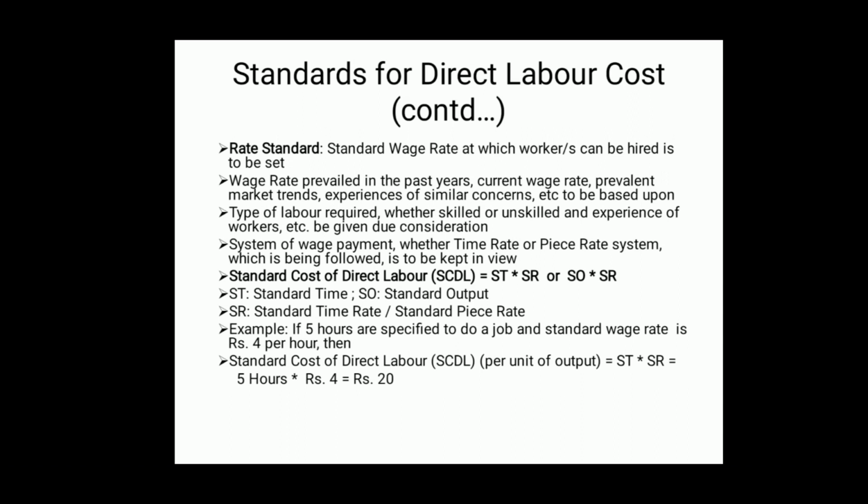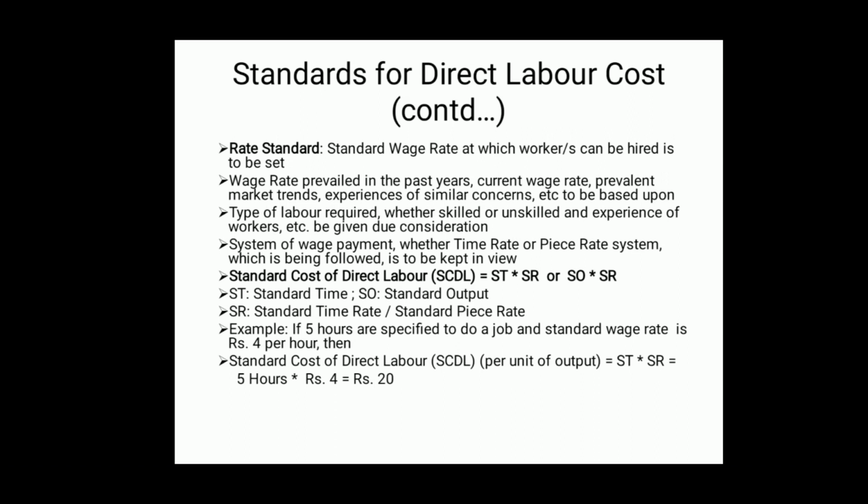So, we know that mainly there are two types of wage payment: time wage system based upon time, and piece rate system, which depends upon the output produced by the workers. Accordingly, we have time rate system or piece rate system. Which system is being followed by the management should be kept in view.